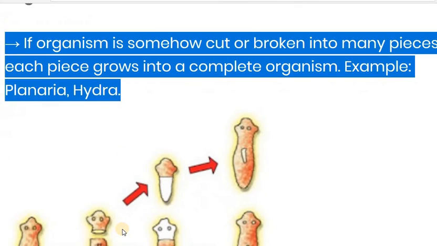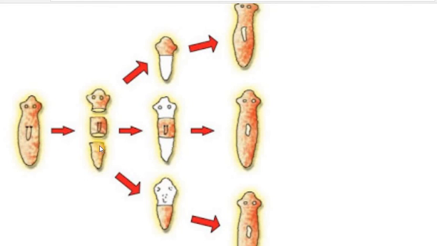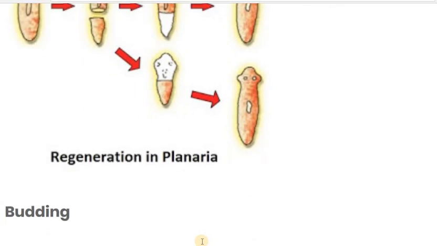The next one is regeneration. In the regeneration process, if the organism is somehow cut or broken into many pieces, each piece is able to grow into a complete organism. That comes under regeneration. The examples of regeneration are planaria and hydra. Here you can see in the figure that the planaria is cut into three pieces. Each of the three pieces is able to develop the rest of the whole body, and later works as an individual. So this is the example of regeneration.